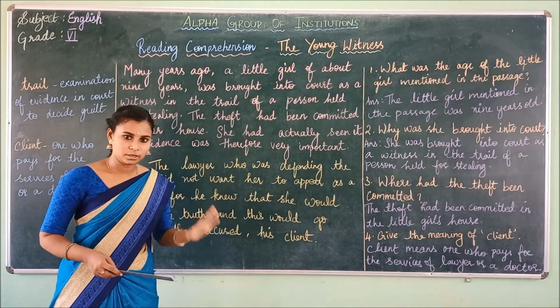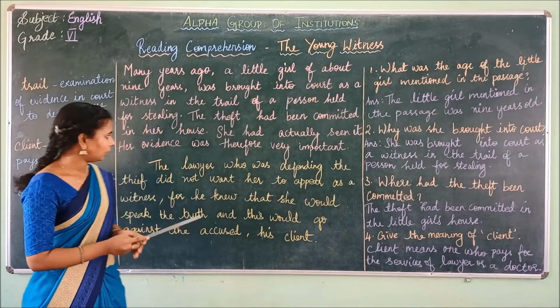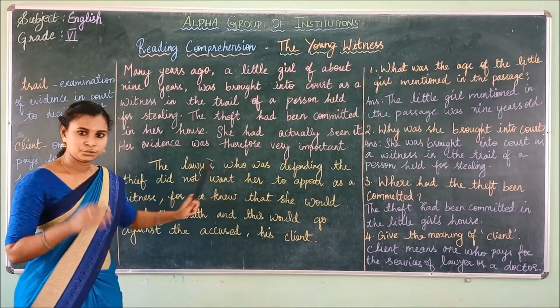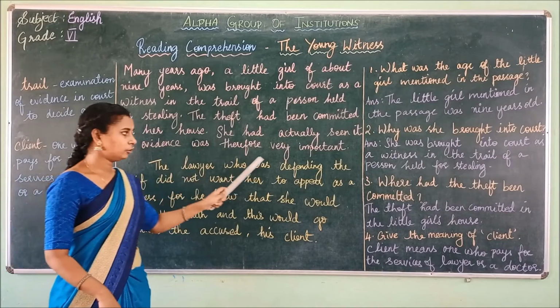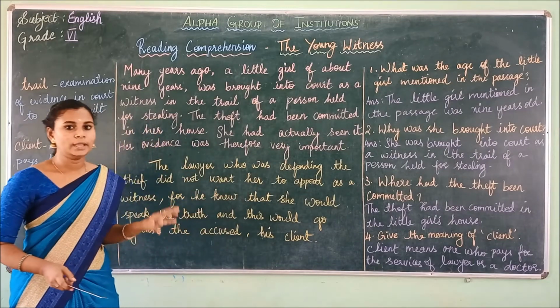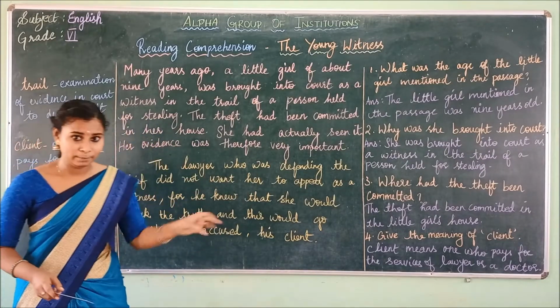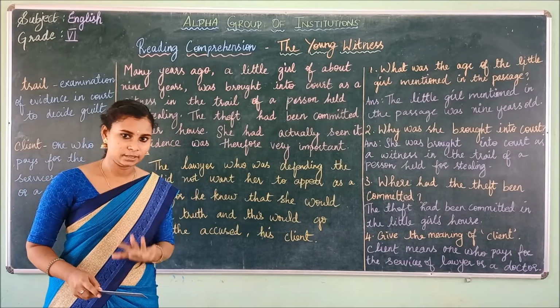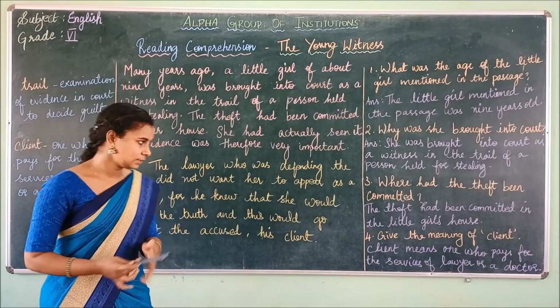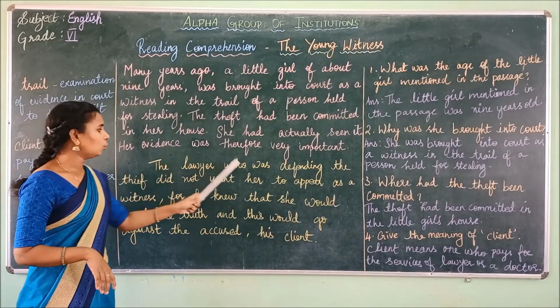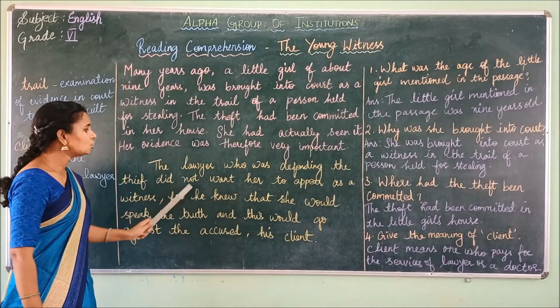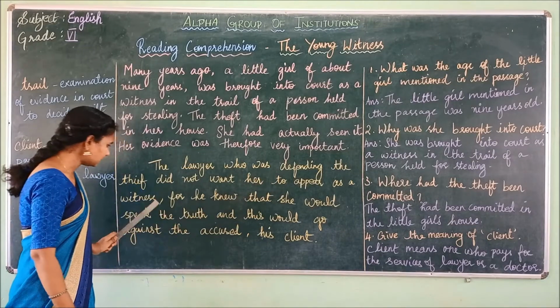That incident happened in her house, and she has seen it. She had actually seen the theft. Her evidence was therefore very important. That's why her evidence is considered very important, because she has seen the theft and she is the eyewitness. That's why she is brought into the court now. The lawyer who was defending the thief did not want her to appear as a witness.